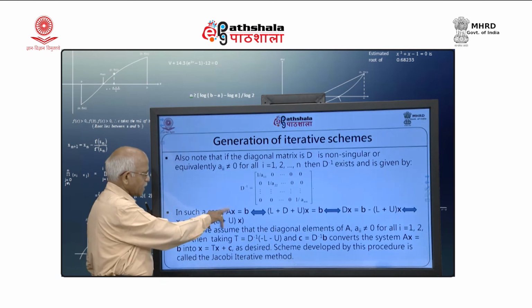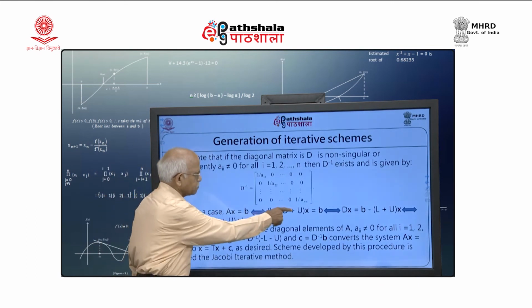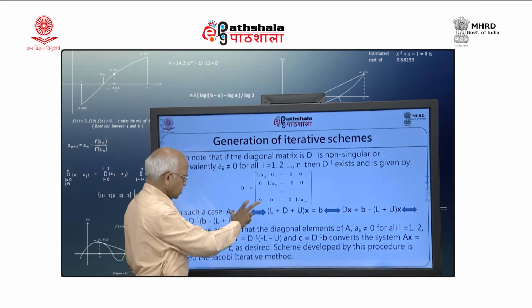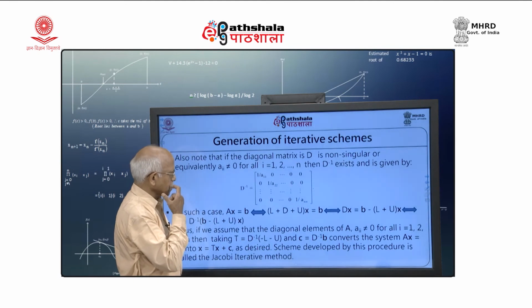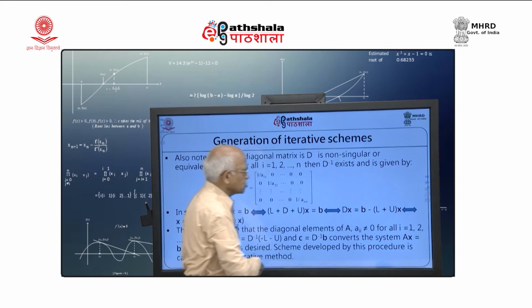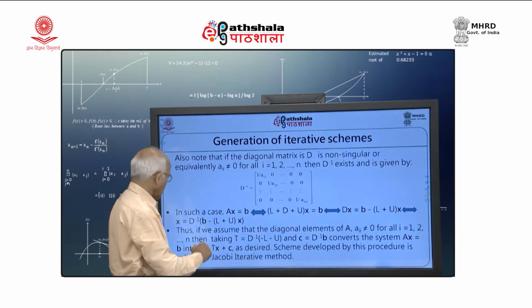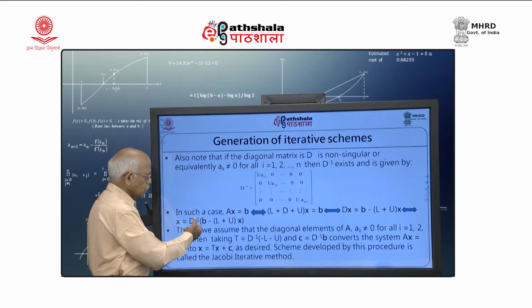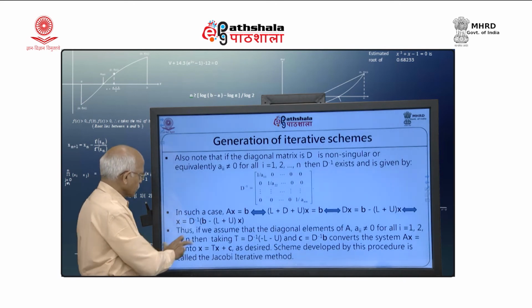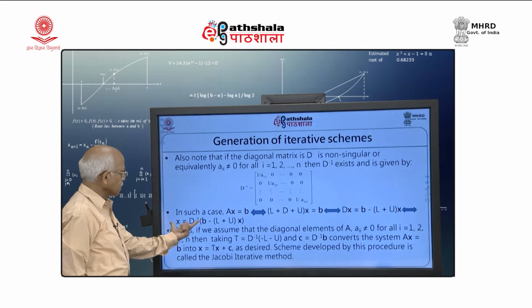So, in such a case, A x bar equal to b bar. Now I am writing A equal to L plus D plus U, so (L plus D plus U) x bar is equal to b bar. This is possible if and only if D x bar equal to b bar minus (L plus U) x bar. Now I am writing it as D x, if and only if x bar is equal to D inverse into the remaining part. So now I have got some kind of a clue for my iterative scheme.